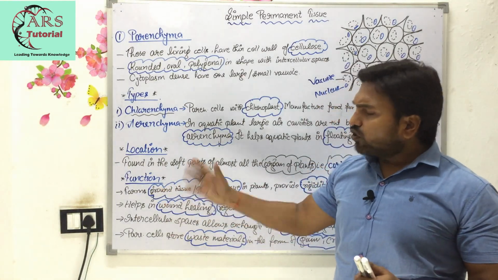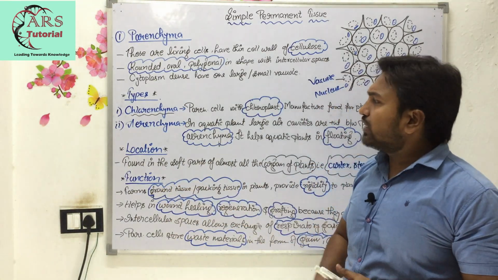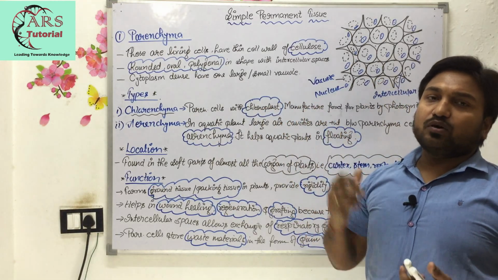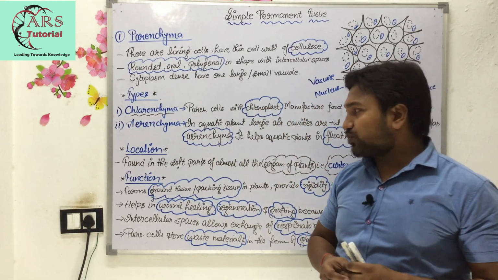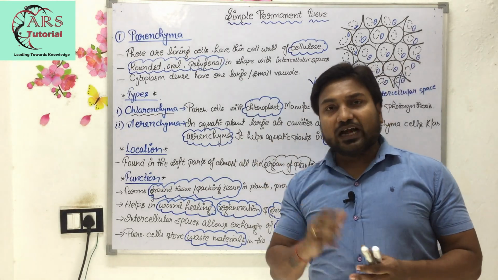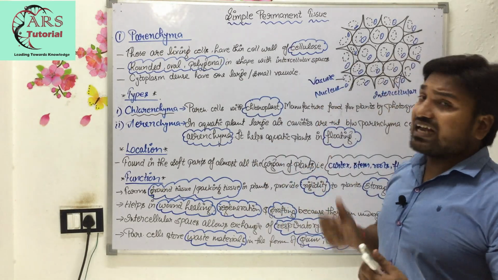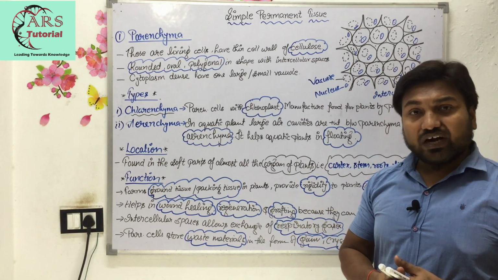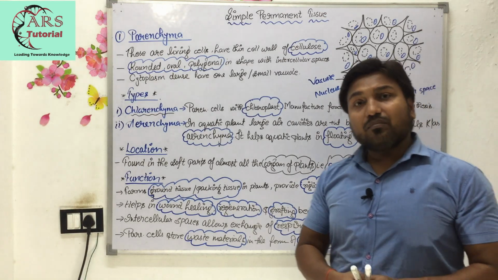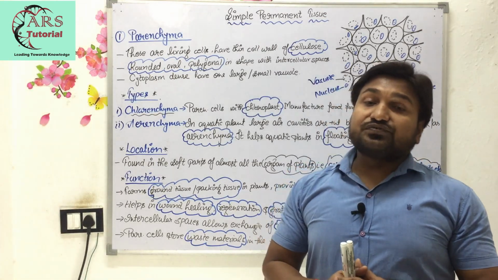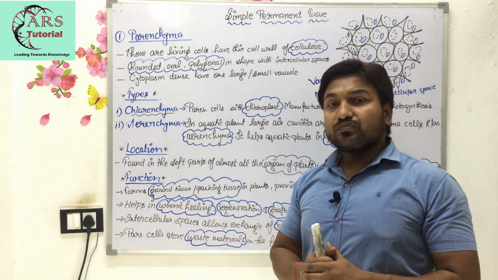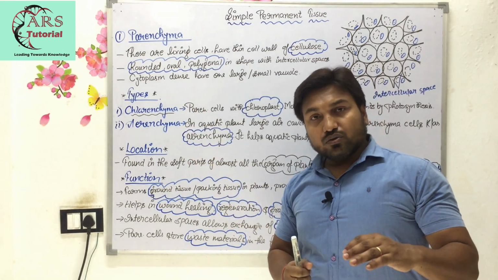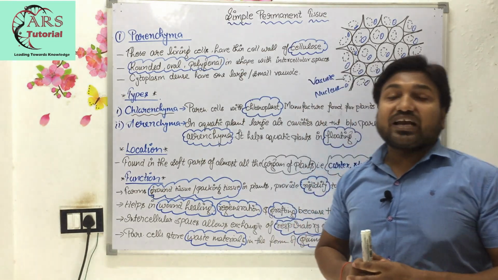There are more functions of parenchyma tissue, like chlorenchyma helps in making food by the process of photosynthesis. You can also add the point that parenchyma having large cavities helps in floating the plant, which is aquatic. So these are the main characteristics, features, types, location and function of parenchyma tissue. This is all about the parenchyma tissue.